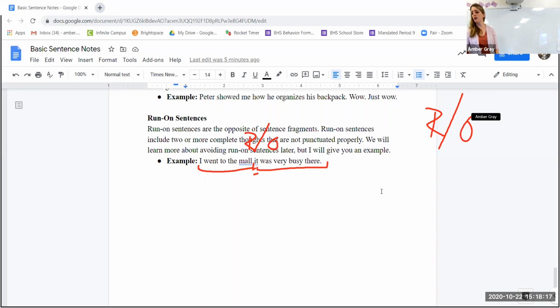There are lots of things you can do to fix it. You could put a semicolon in between them. You could use a comma and a coordinating conjunction, or you could just make them two different sentences. The English teacher isn't going to bother explaining that all out to you every time you write a run-on sentence in your essay. They're just going to write "run-on sentence." So those are my basic sentence notes, and hopefully they were helpful.